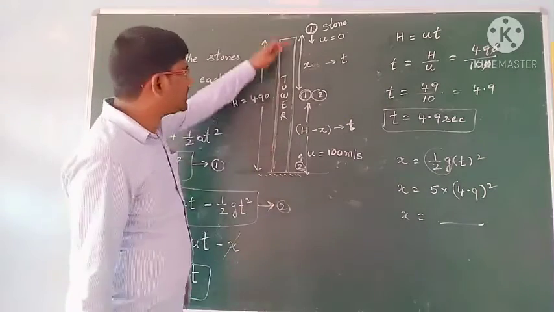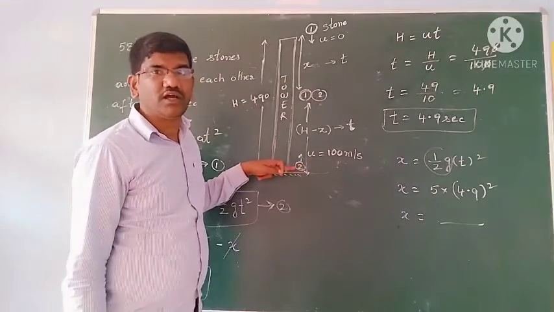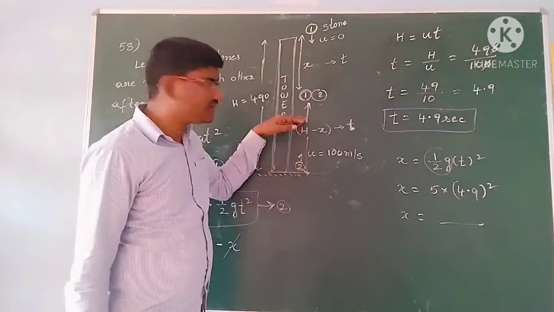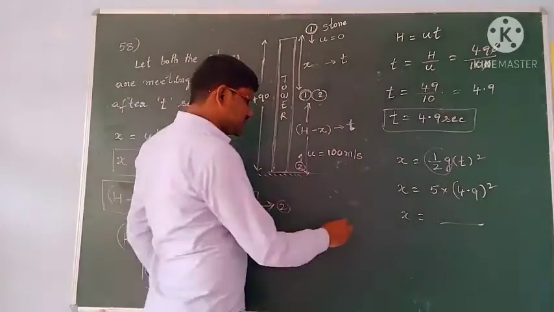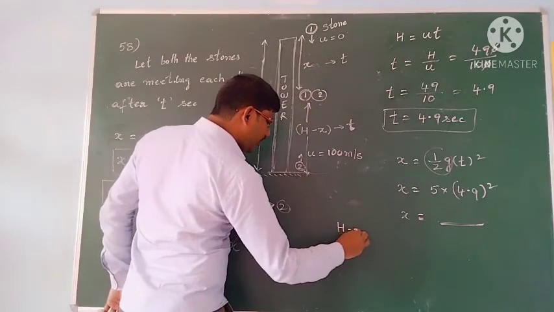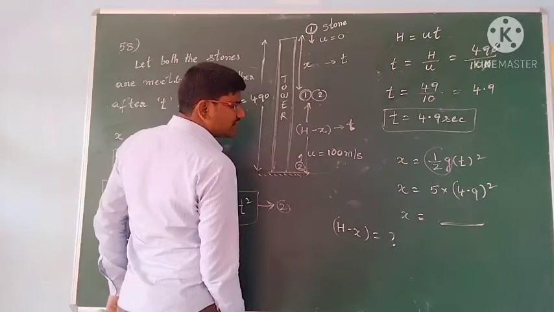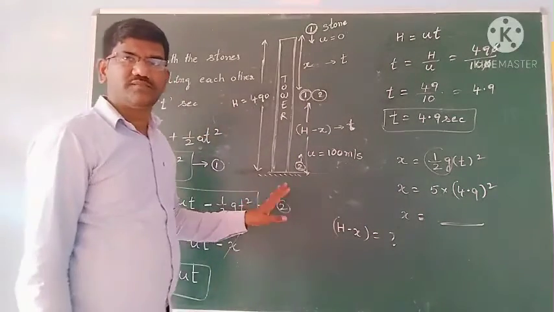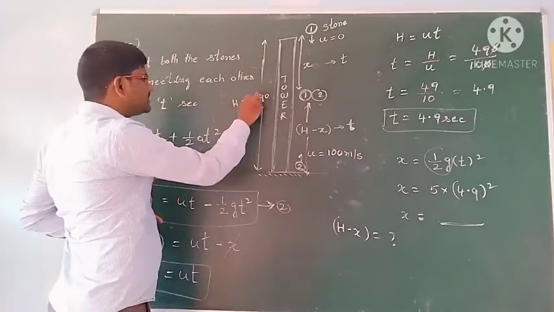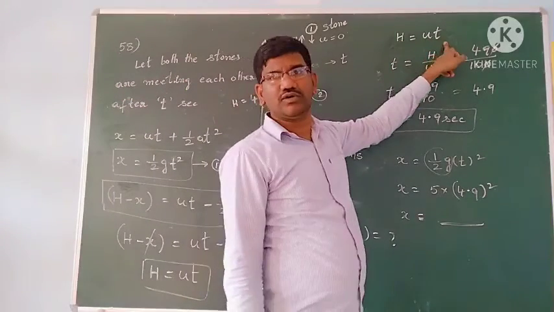See what they are asking: at what height below the tower they are meeting, you find x. And at what height from the ground they are meeting, we should find from the ground, so we have to find the h − x value. Okay students, like this you can calculate. The total height of the tower is 490 meters, and the second stone is projected with an initial velocity u, then you will get h = ut.